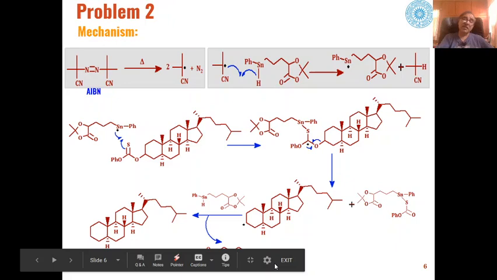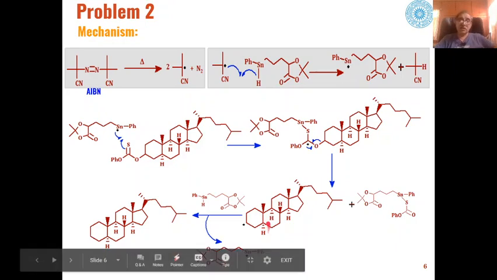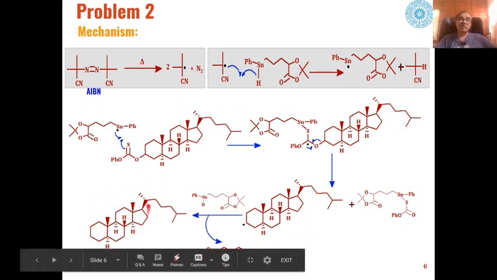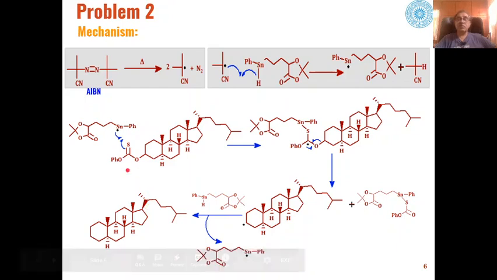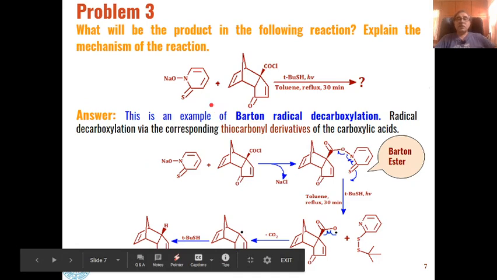be used further for completion of this type of reaction again, and this steroidal free radical will be converted into a steroid by abstracting this H free radical from here. So this is how these steroidal thiocarbonyl compounds of the steroidal alcohols are converted into steroids. So this is how this Barton-McCombie deoxygenation will take place from these steroidal alcohol derivatives. And then this is the next reaction.